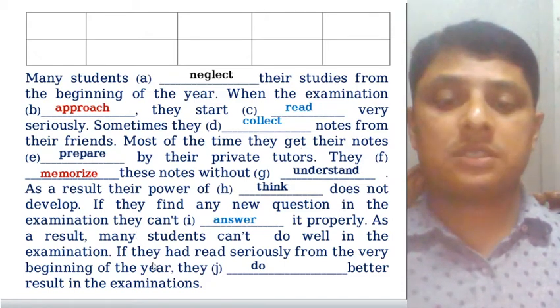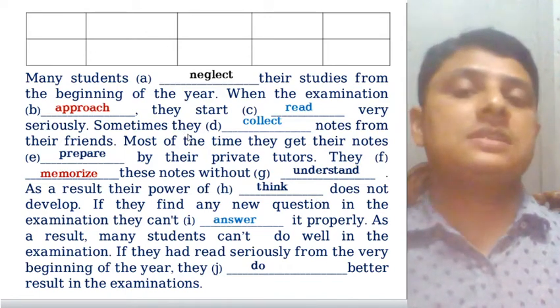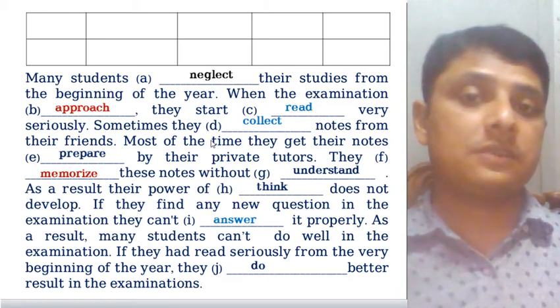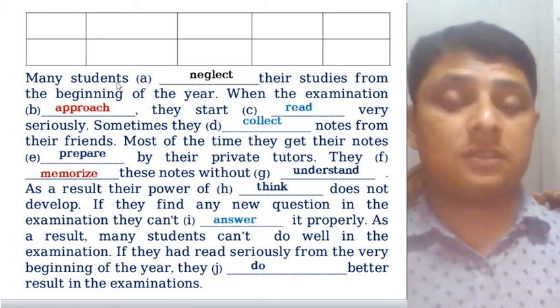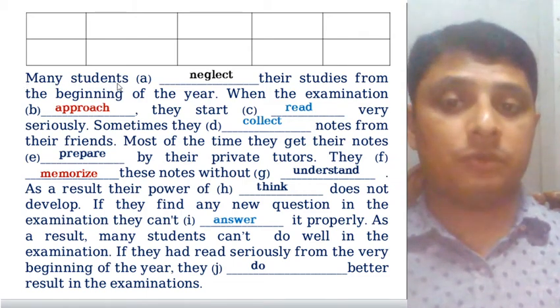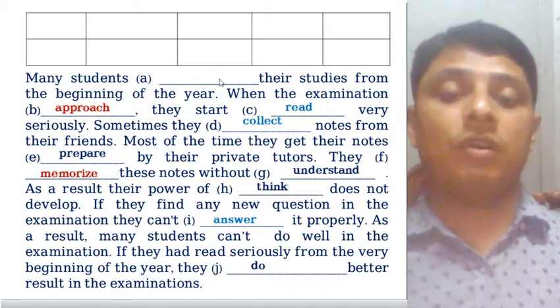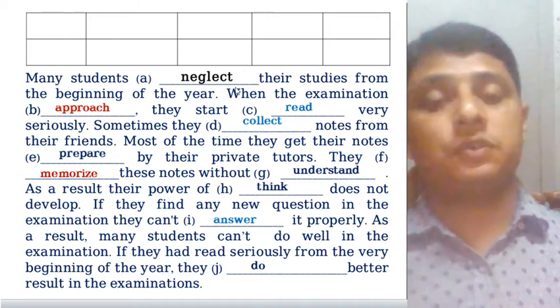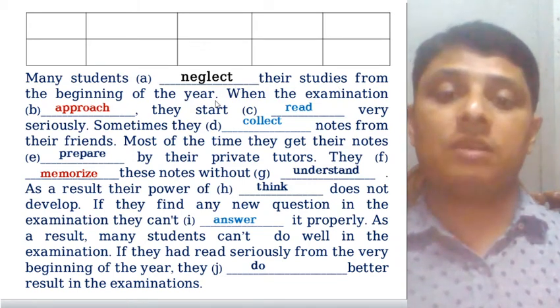So dear students, most of the sentences are in present simple tense. So that is why we can gauge that it is the present simple. And many students, it's plural number. When you find plural number, the verb neglect will not change. That would be neglect their studies from the beginning of the year.